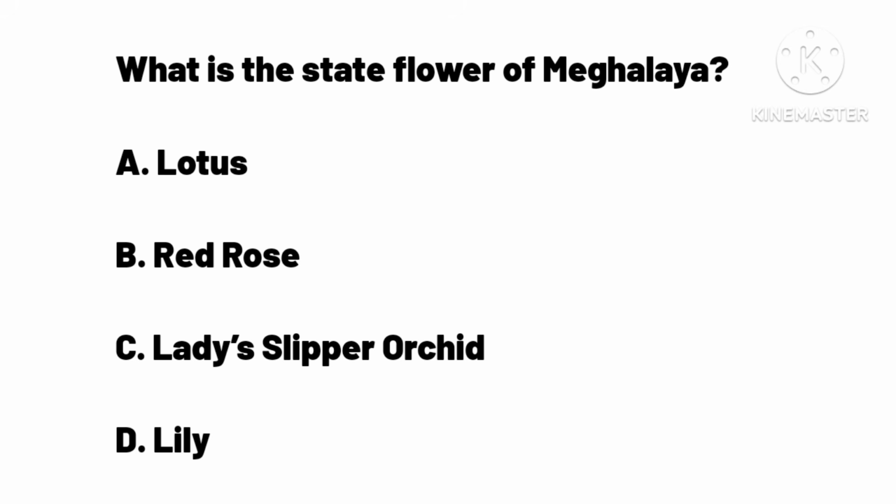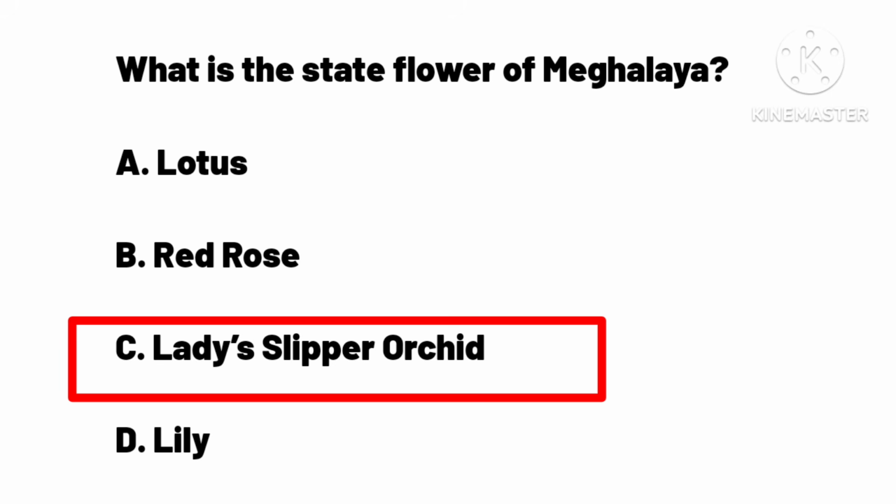What is the state flower of Meghalaya? A. Lotus. B. Red rose. C. Lady slipper orchid. D. Lily. Answer C. Lady slipper orchid.